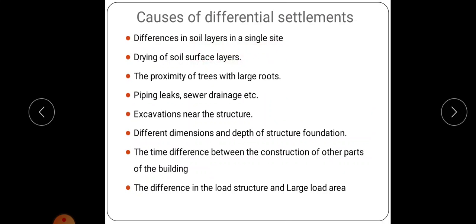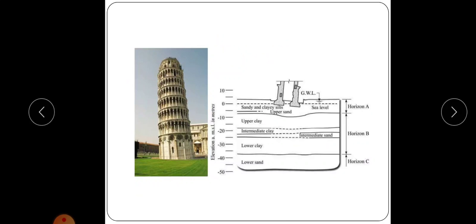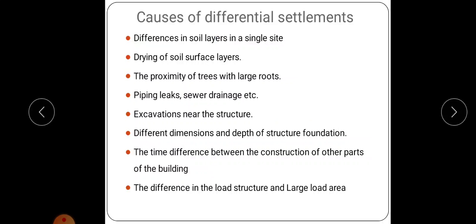So it will cause differential settlement. Okay, that is here also. Here in these two sections the soil property may vary. That is, here the soil may be very low, so here there is more settlement, and in here this soil may be somewhat stronger than this soil, so here settlement is less. So like that, if the soil property varies within single strata, it will cause differential settlement.